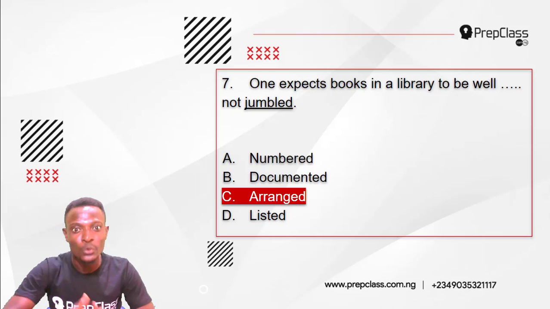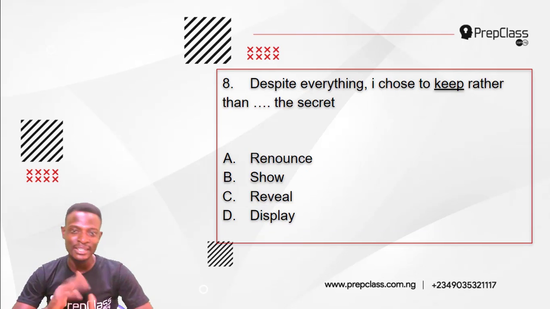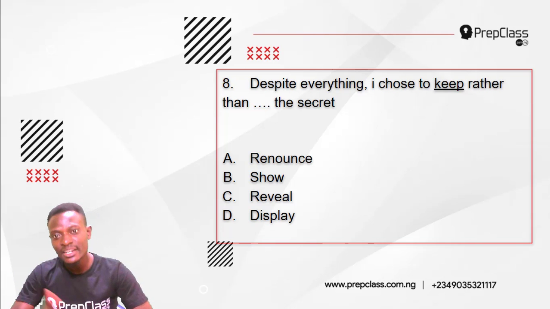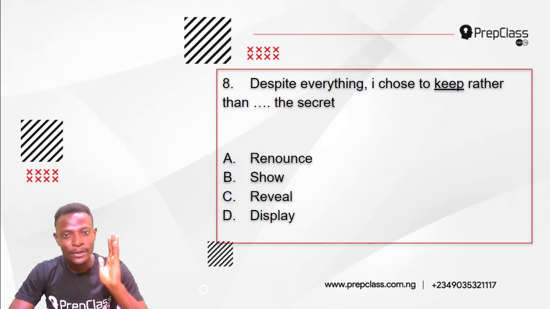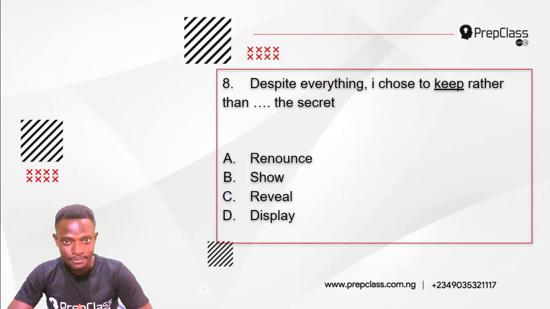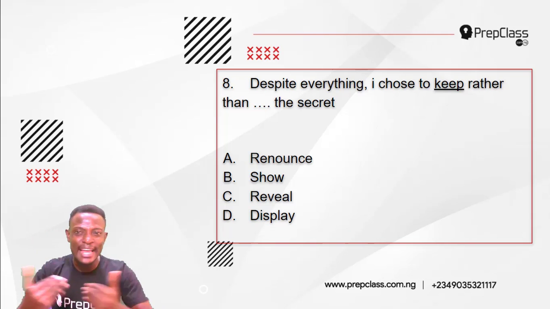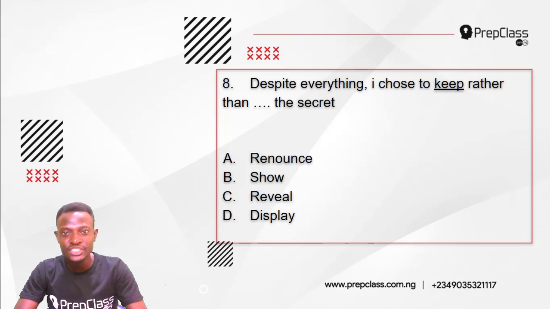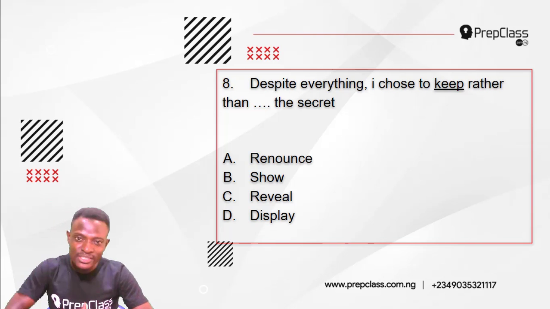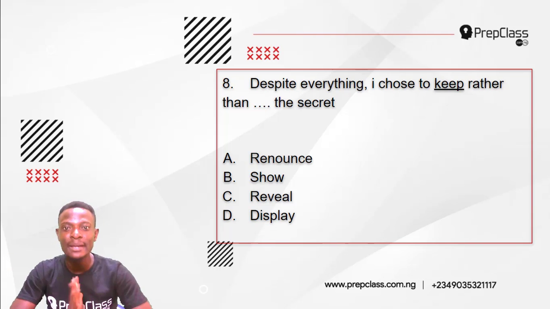Alright, moving on, question 8. Remember, we are to select the option that is the most nearly opposite in meaning to the underlined word and will at the same time correctly fill the gap in the sentence. Question 8 reads, despite everything, I choose to keep rather than dash the secret. The underlined word here is keep. So we are to select the option that is the most nearly opposite in meaning to keep and will at the same time correctly fill the gap in this sentence. Option A, renounce. Option B, show. Option C, reveal. Option D, display.